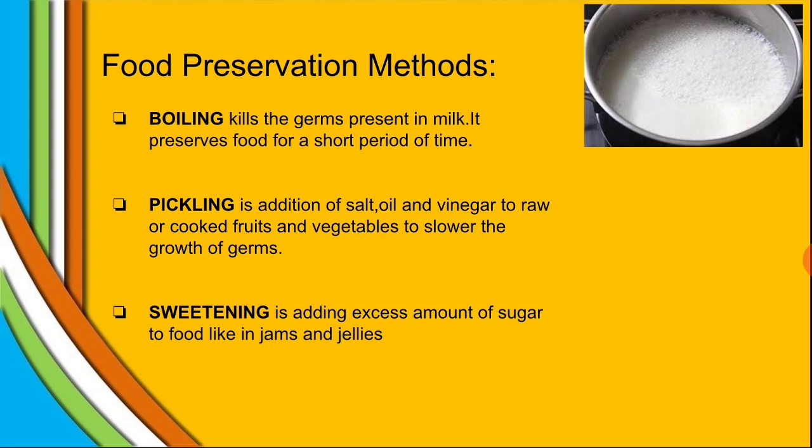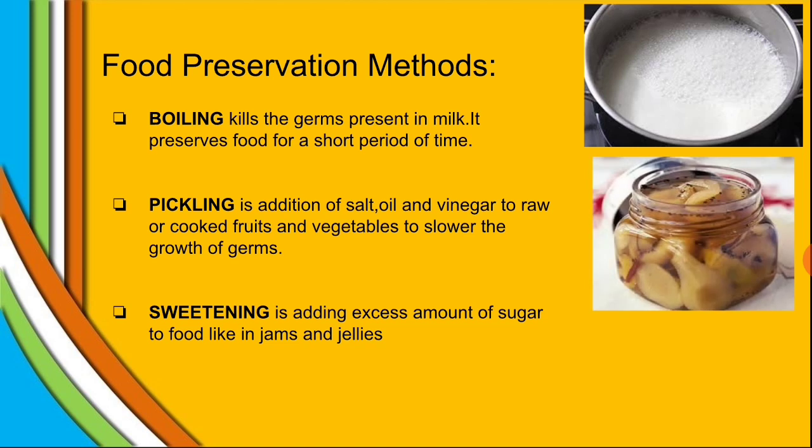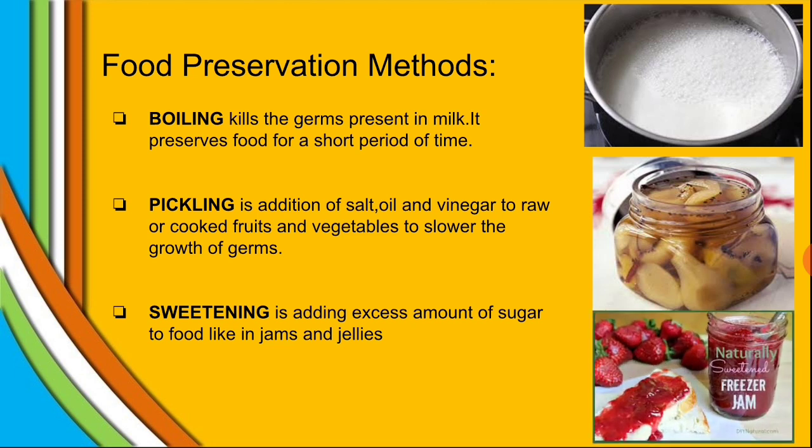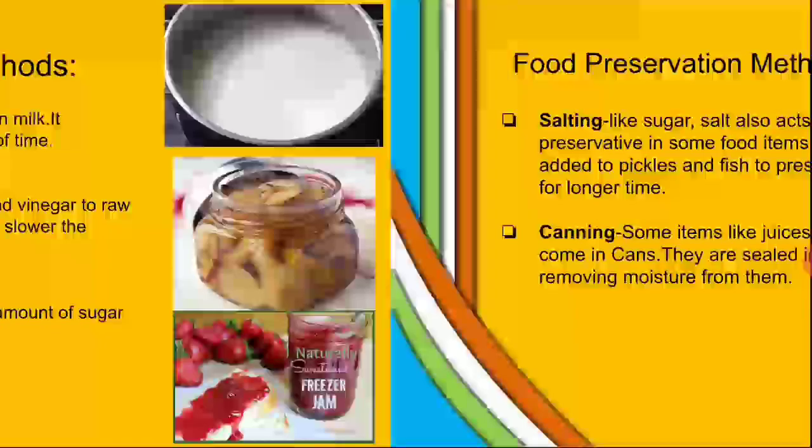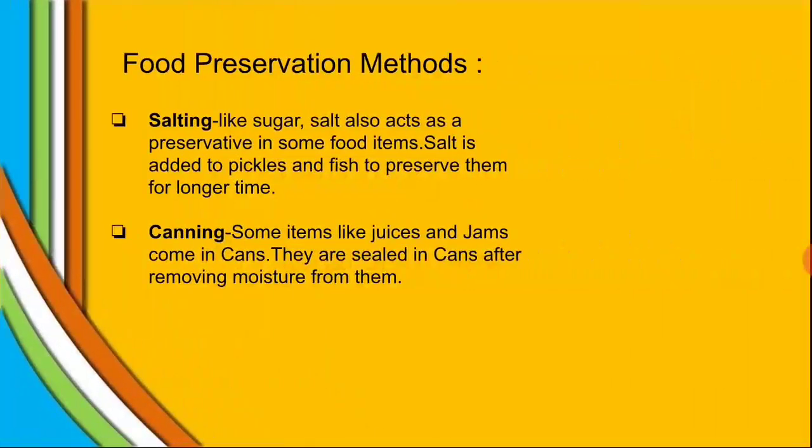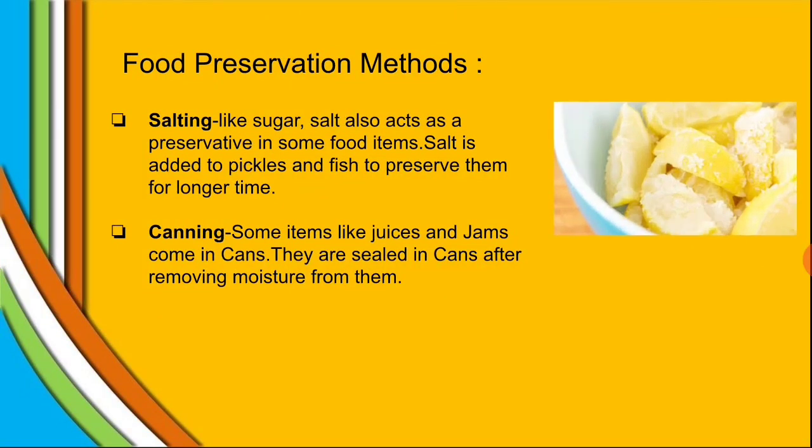Germs that are present in air. You can see in the picture. Sweetening: in that we add an excess amount of sugar to some food items. You can see in jams and jellies we do the same work. Another method is salting. In sweetening, sugar acts as a preservative. Here in salting, we add salt, and salt acts as a preservative in some food items, like your pickles, and fish can also be preserved through that.